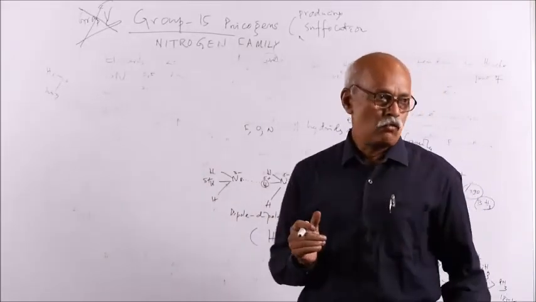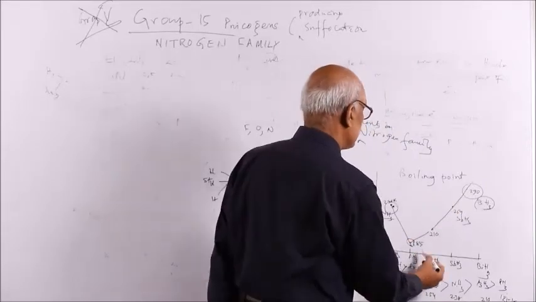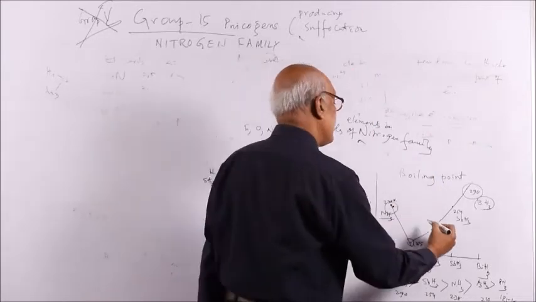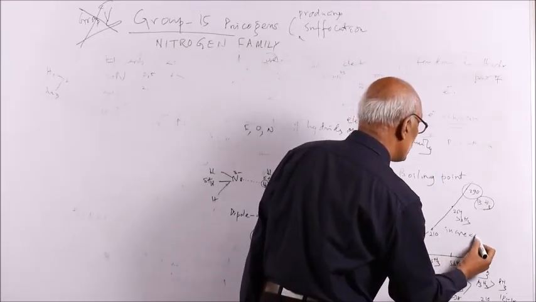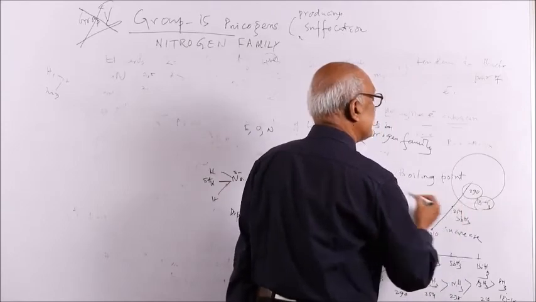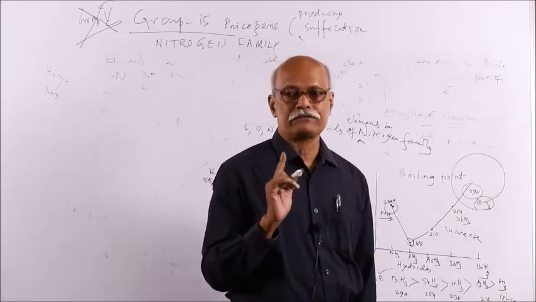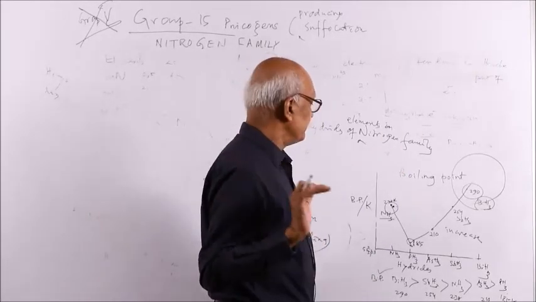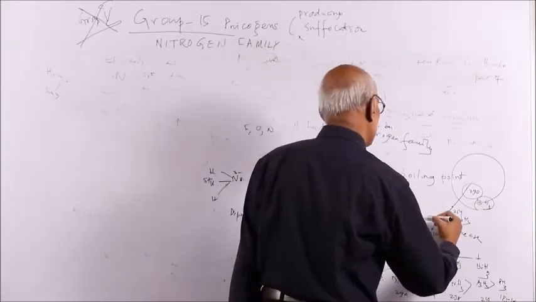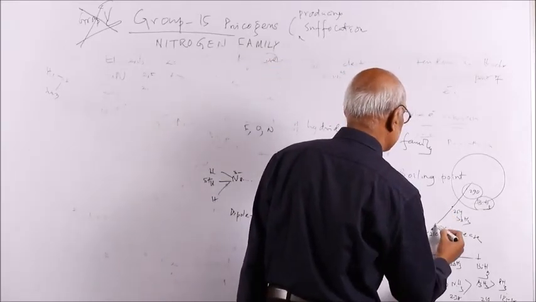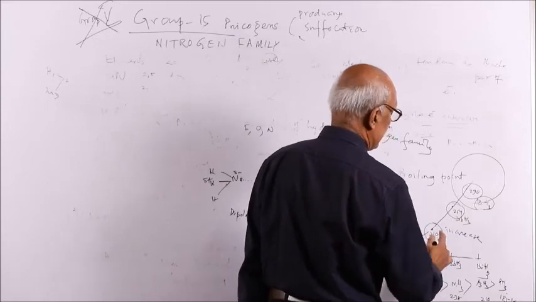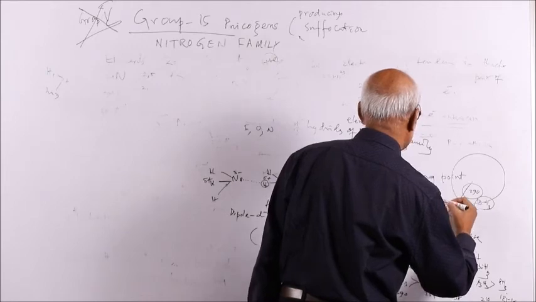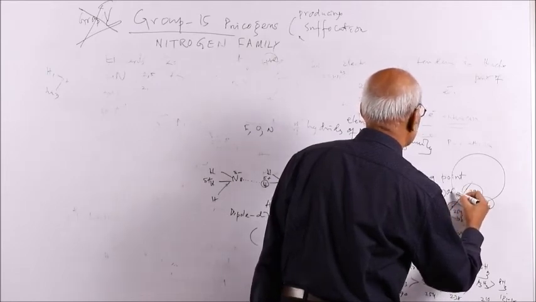But if you are asked, why then does the graph increase? Suppose bismuthine is greater than stibine, why does the graph increase? This increase is due to another factor. As size increases, they experience van der Waals force. That is an intermolecular force, not a dipole-dipole force. This is dipole-dipole force, but remember, as the size gradually increases, between the two molecules they experience another force, that is called van der Waals force.